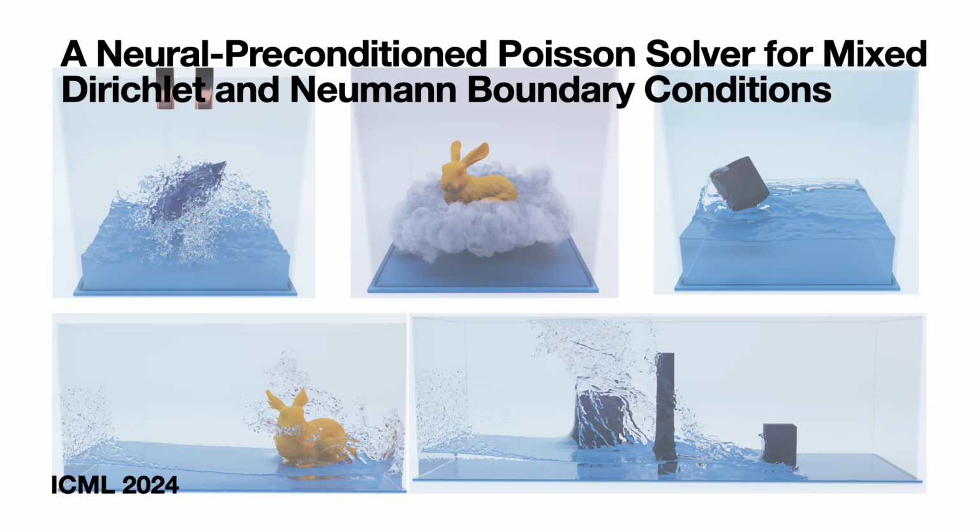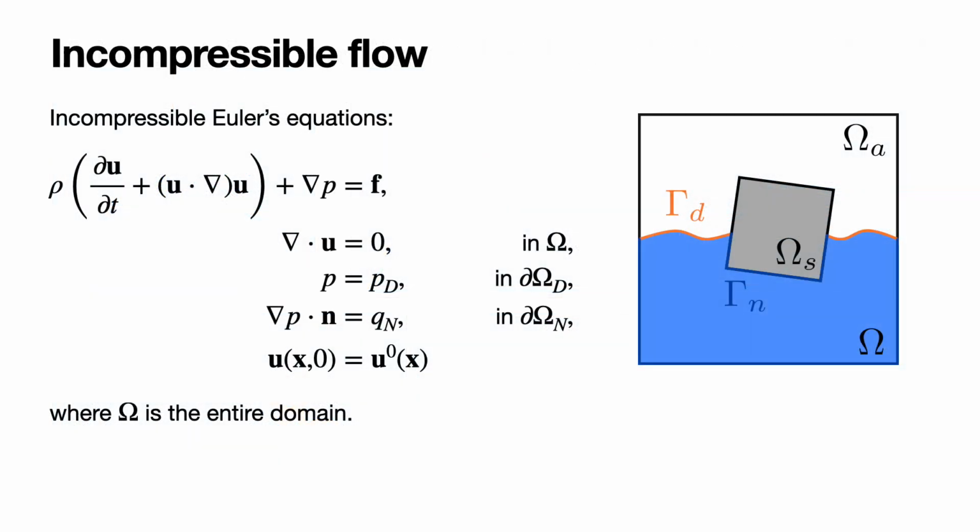We present our neural-preconditioned solver for Poisson equations with mixed boundary conditions. One important application of Poisson equations is incompressible fluid simulation. In this case, incompressibility implies divergence-free velocity. Here is a list of equations that must be satisfied for incompressible fluid. There exist two boundary conditions, Dirichlet and Neumann.